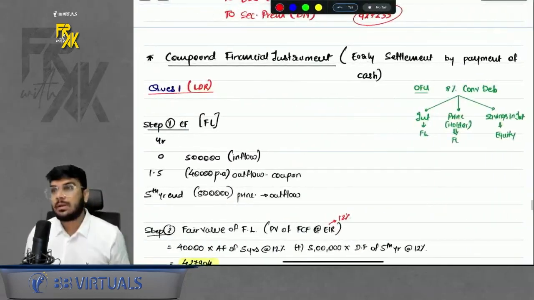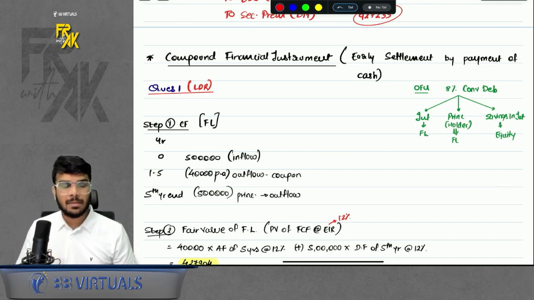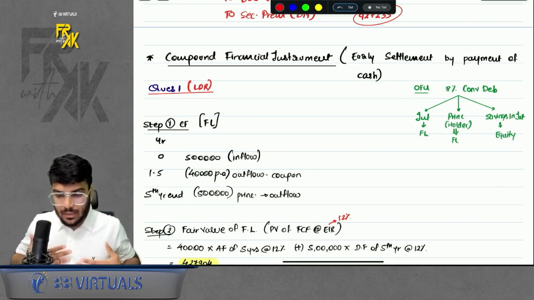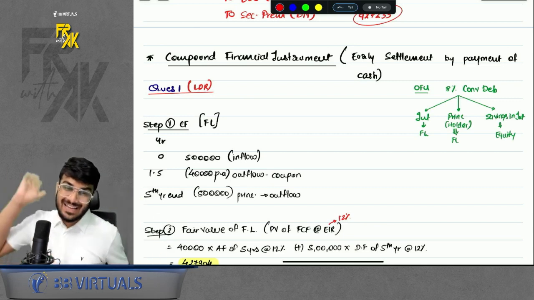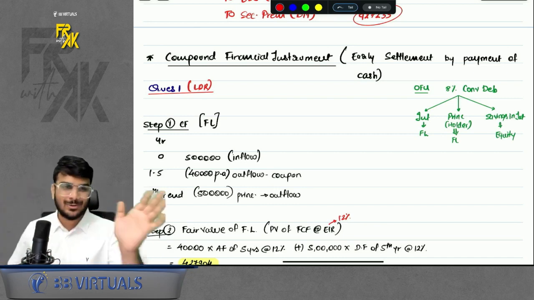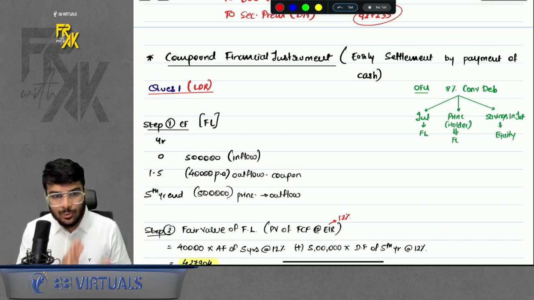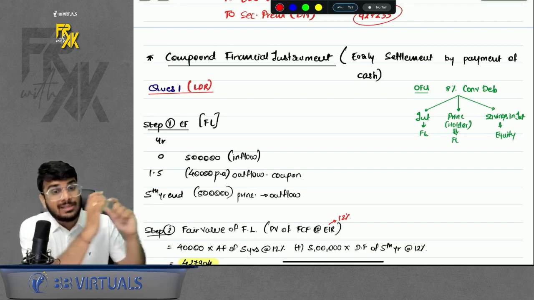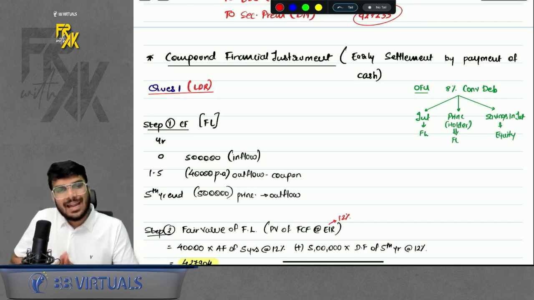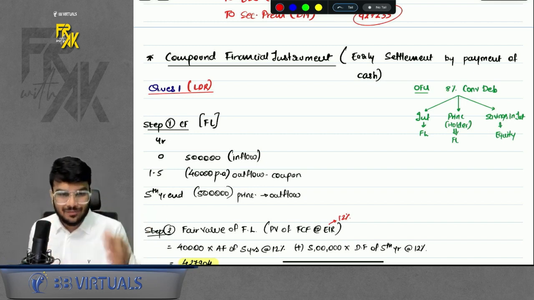So this was the case where it is a CFI with a transaction cost. Before I move forward, please remember that when you're revising these questions with me, this should act as a support to you. This should not be a replacement of writing practice. Some of you might say, sir, you revised it, no need to write and practice. No, this is not a replacement of writing practice, guys. This is helpful just to keep you in touch, so that you do not make mistakes, and wherever you are stuck, you will come to know. But of course, writing practice is a must in each and every case. Okay, let's proceed further.